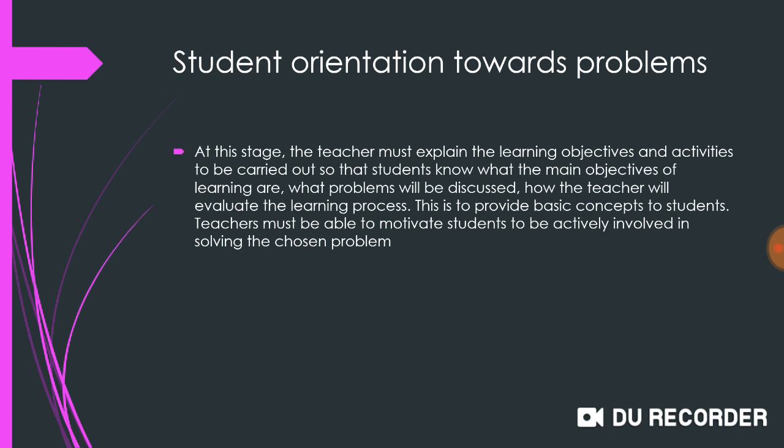Student orientation towards problem. At this stage, the teacher must explain the learning objectives and activities to be carried out so that students know what the main objective of learning is, what problem will be discussed, and how the teacher will evaluate the learning process. This is to provide basic concepts to students. Teacher must be able to motivate students to be actively involved in solving the chosen problem.